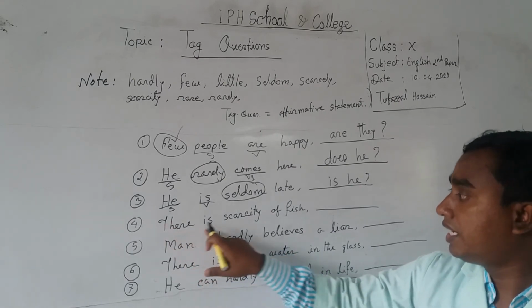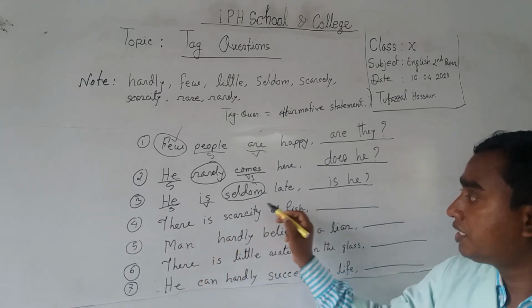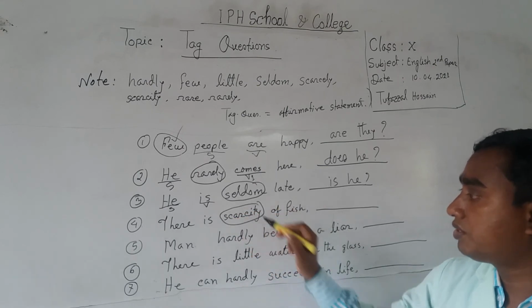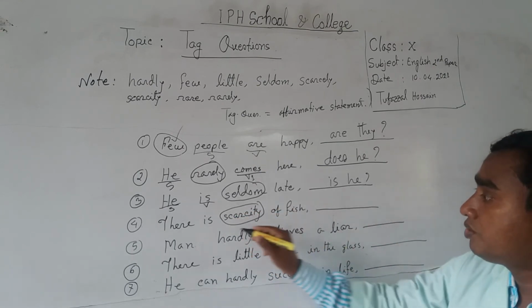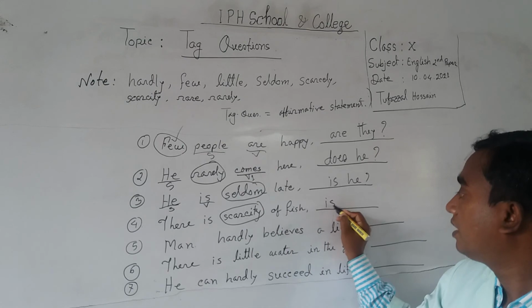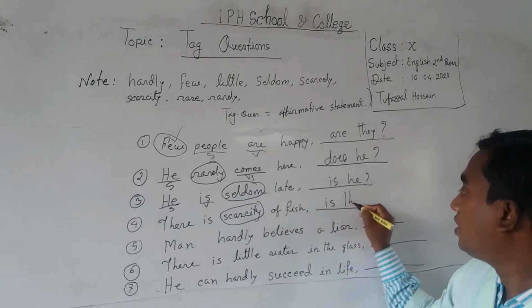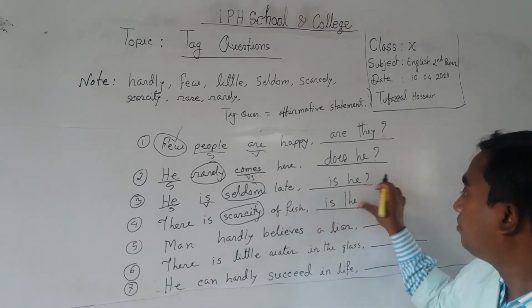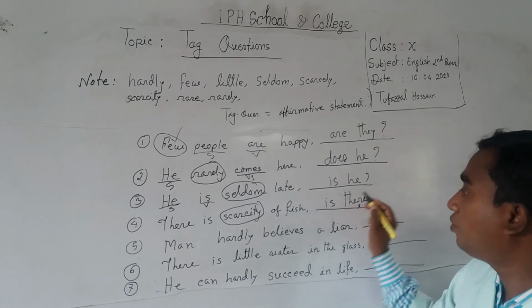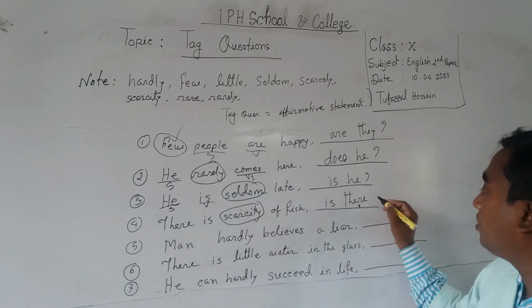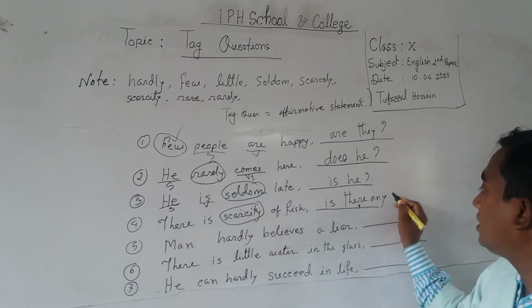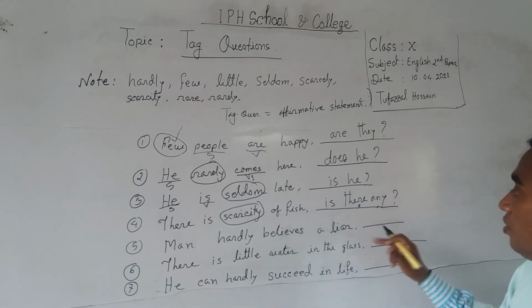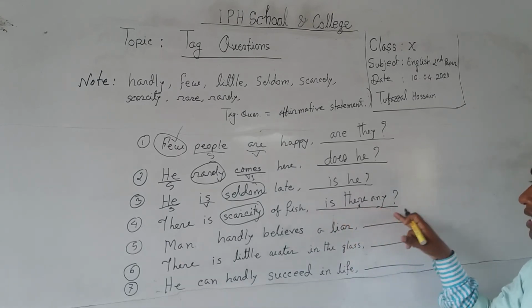Number four, there is scarcity of fish. Look at it, scarcity is also a negative statement. So it will be is and there. So if you find the subject there with a negative sign, that's why you have to write any. This is the best answer. So you write here is there any.